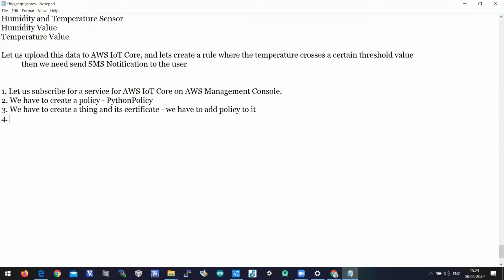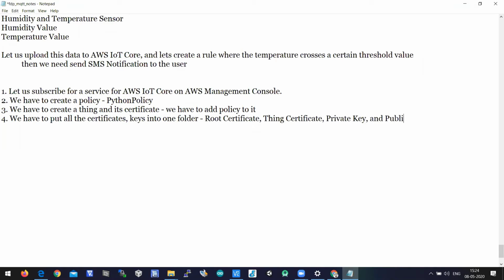And step 4 is we have to put all the files, all the certificates and keys into one folder. What kind of certificates? Root certificate, thing certificate, private key and public key. All these four files should be in one folder.